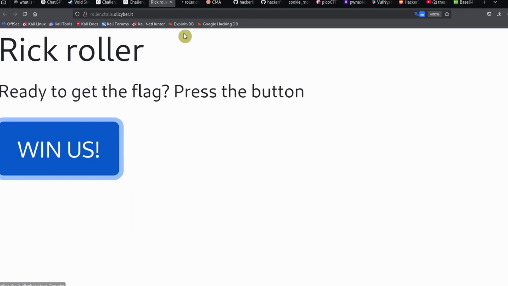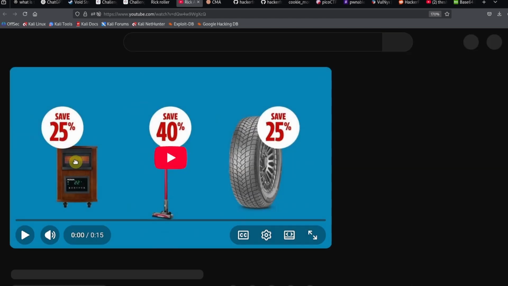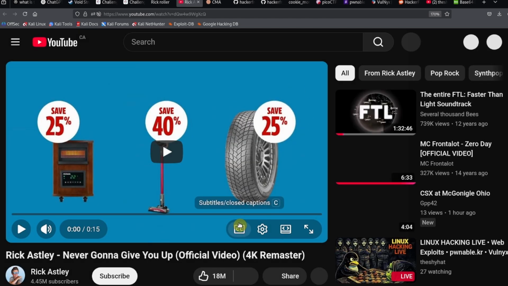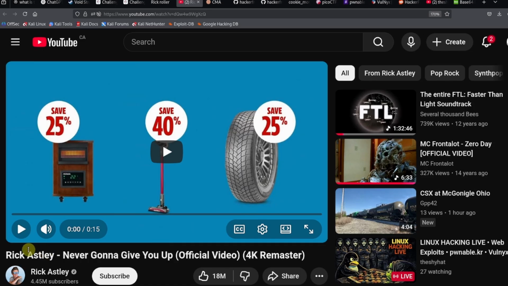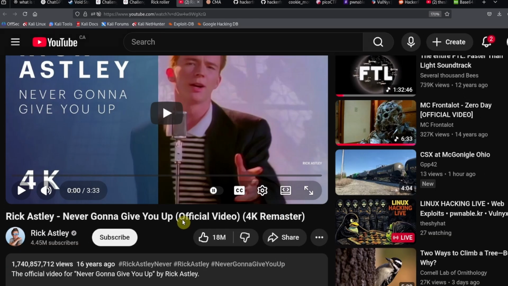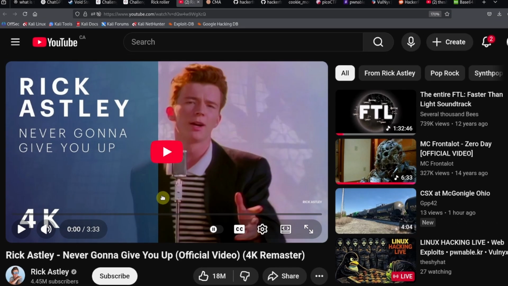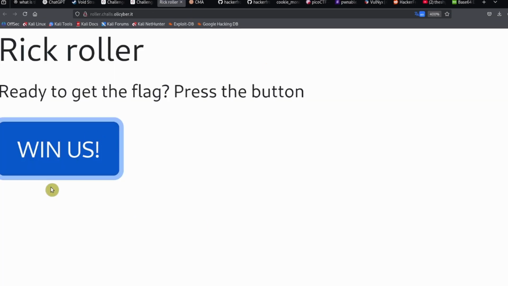I guess I'll put this in a new tab. And what does this do? This redirects us to, well, first an ad, and then over to the Rick Roll video. Rick Astley, Never Gonna Give You Up, official video. So this is not the flag. This is not the goal of the challenge. So what are we supposed to do here?